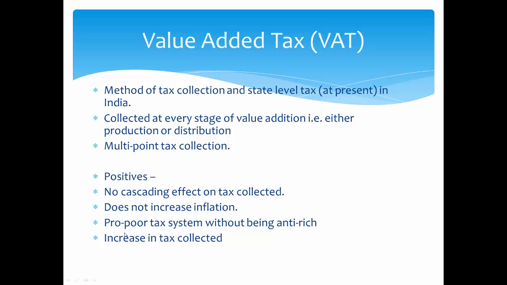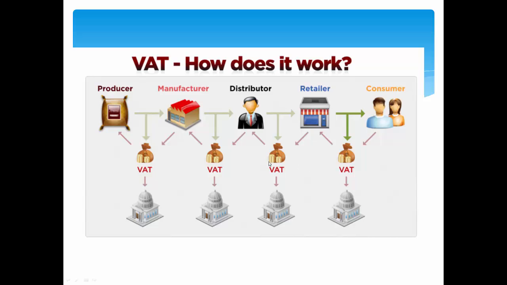महंगाई नहीं बढ़ेगी. Then pro poor tax system without being anti-rich. The people who are in this chain, they have to pay the similar taxes as they were paying in single point taxation. But the thing is that it will reduce the cost of the final product, and that is pro poor. And increase in tax collected. And if you follow the VAT, then the tax collected is also increased. So I will show you by example what is VAT, then only you will be able to understand it simply.